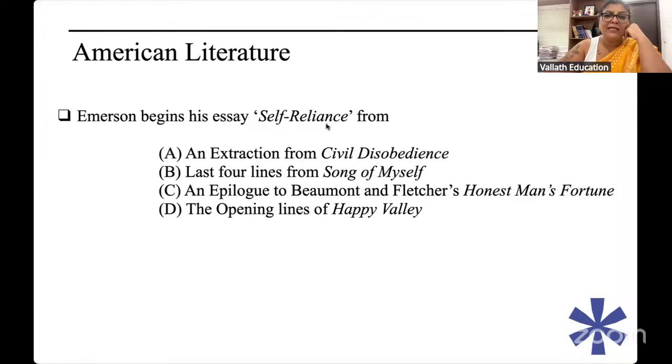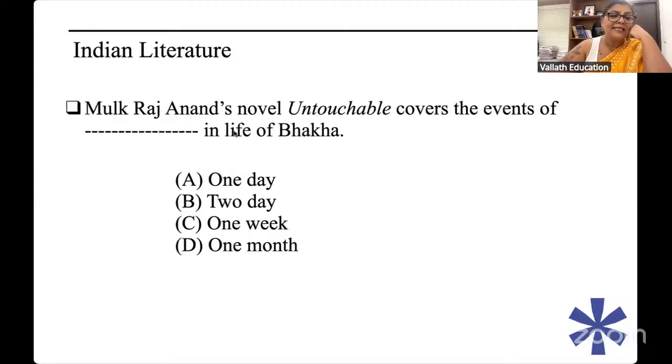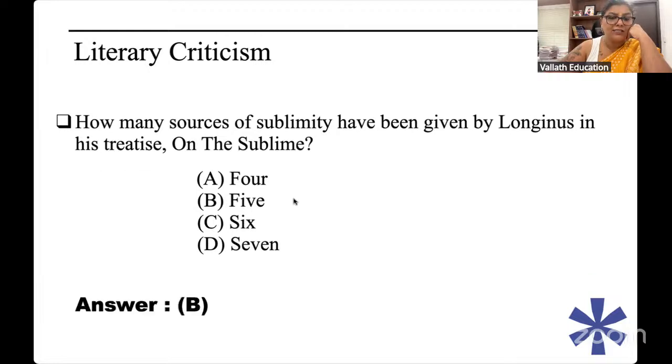Emerson's question based on Self-Reliance is there. Do you know Emerson begins his essay Self-Reliance from an epilogue to Beaumont and Fletcher? That is what we found. I have to teach you that also. Then Indian literature: Mulk Raj Anand's novel Untouchable covers the events of one day in the life of Bakha. Then literary criticism questions on sublimity. How many sources of sublimity are given by Longinus? Five sources are there.